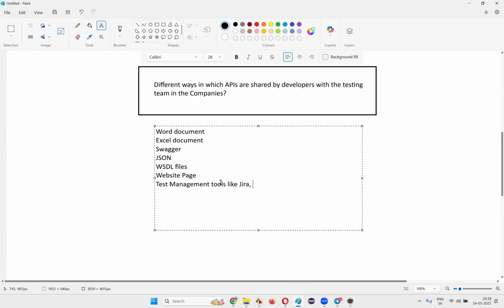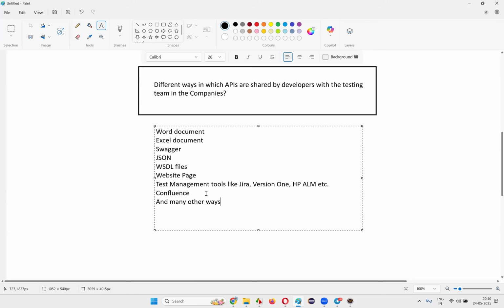From UFT, what was the tool, guys? Yeah, Version One. Version One, HP ALM, correct, etc. Okay, different test management tools also they can use, or Confluence. Anyone heard about these Confluence pages? Confluence website, have you seen anywhere? No? Okay, Confluence is another one. Jira is already written.